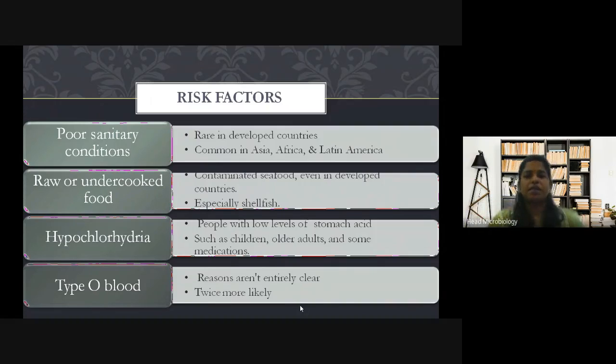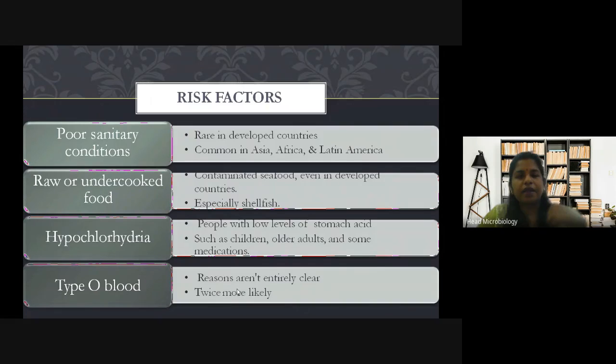As told for tuberculosis also, it is Asia, Africa and Latin America where poor sanitary conditions are there. Mostly Asia and Africa are considered poorer continents compared to America. So these diseases are more at risk in Asia and Africa, and they say rarely in developed countries.